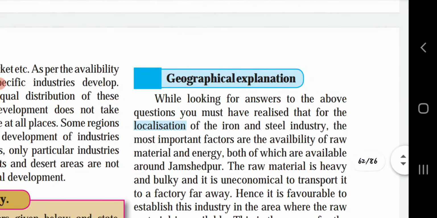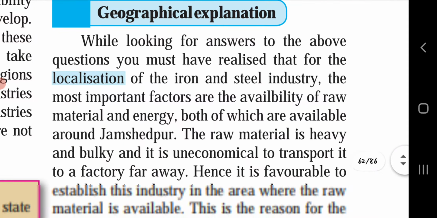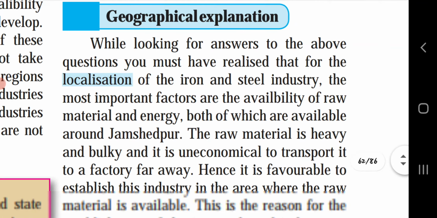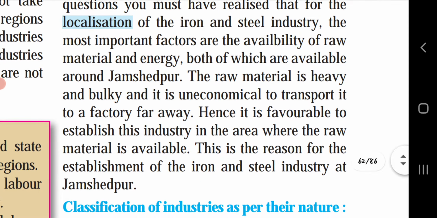Let's see the geographical explanation for the localization of the iron and steel industry. The most important factors are the availability of raw material and energy, both of which are available around Jamshedpur. The raw material is heavy and bulky, and it is uneconomical to transport it to a factory far away. Hence, it is favorable to establish these industries in the area where the raw material is available. This is the reason for the establishment of iron and steel industries at Jamshedpur.